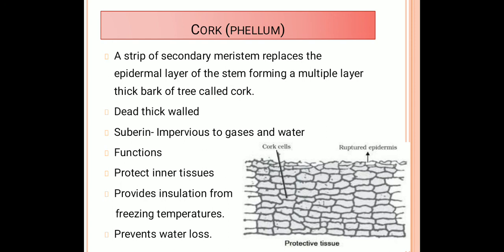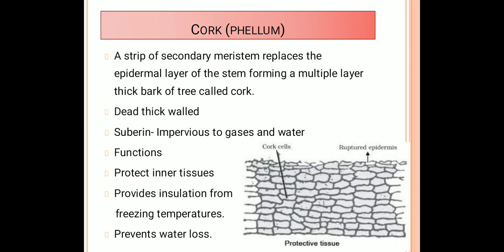The walls of the cork contain suberin. Suberin is very important, as it is impervious to gases and water. What do we mean by impervious? Resistant. It is resistant to gases and water. This is the main function of suberin. The cork cells, being highly suberized and thick walled, protect the inner tissues. It also provides insulation from freezing temperature, and it prevents water loss.